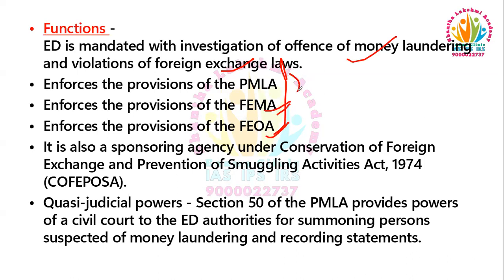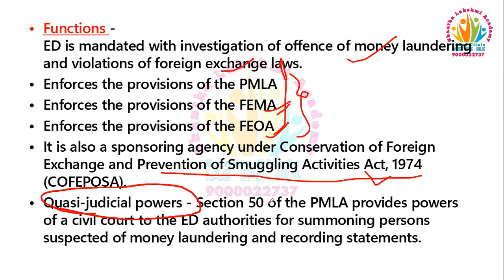In this case, it can search and seize the property that is linked with the Prevention of Money Laundering Act. It is also a sponsoring agency under the Conservation of Foreign Exchange and Prevention of Smuggling Activities Act 1974, which is the act against Hawala transactions. The ED also has quasi-judicial powers. Section 50 of the Prevention of Money Laundering Act provides the ED with the powers of a civil court. So it can summon any person who is suspected under money laundering.